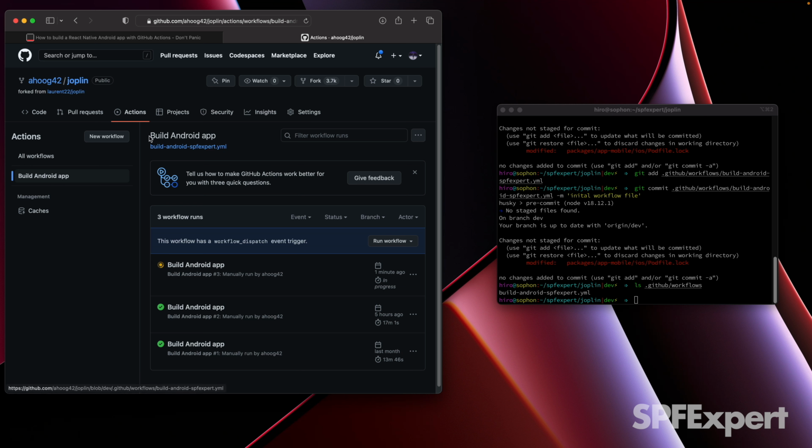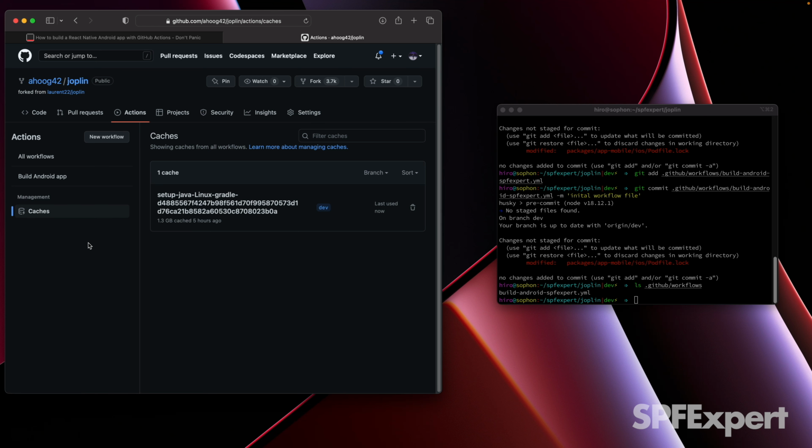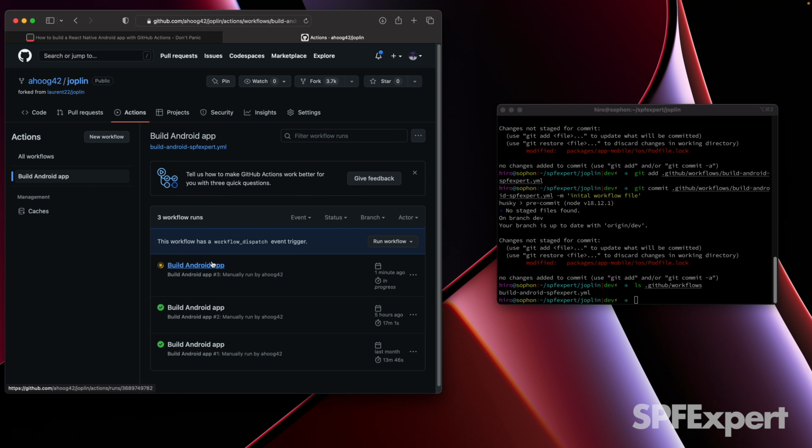The reason is there's been no real changes to the code, and one of the cool things about using some of the standard actions from GitHub is that you'll get things like cache management automatically built in. So you can see here that the setup Java Linux Gradle was cached about 5 hours ago when I last tested this. So now this particular action that's running isn't going to have to run all those steps. And instead of taking the full 17 minutes, it's probably going to take at least a few minutes less.